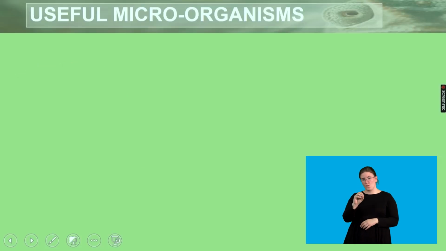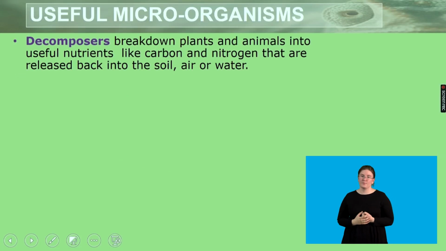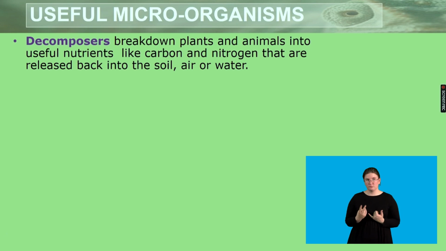Now, in this last part of the lesson, we will be looking at useful microorganisms, like decomposers. As we should know by now, decomposers break down plants and animals into useful nutrients like carbon and nitrogen that are released back into the soil, air, and water.